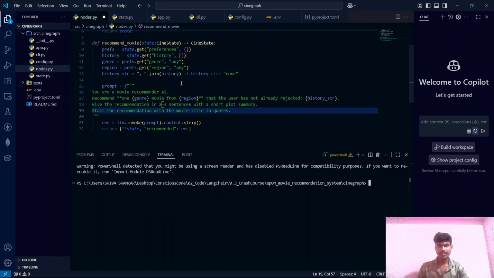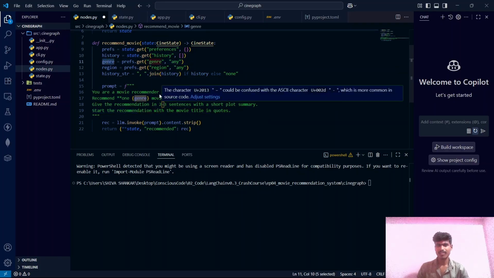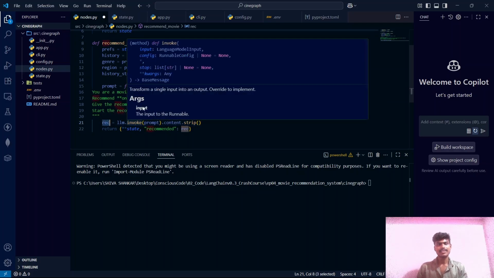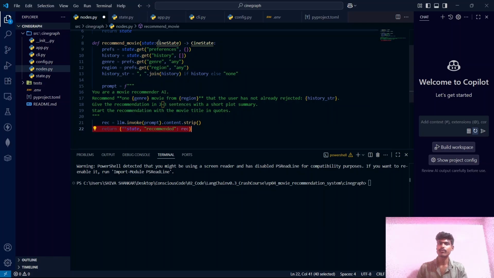Now let me break down the second node. This particular node reads the preferences and history inside the passed state. It constructs a GPT prompt by filling the placeholder values, the genre, the region and the history, which it receives from the existing state, and then it invokes the LLM with that constructed prompt. After that, the generated response will be saved inside this rec variable, and that variable is assigned to the recommended property of the state.